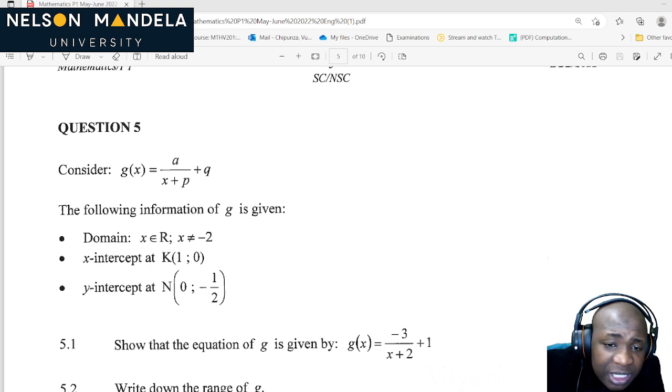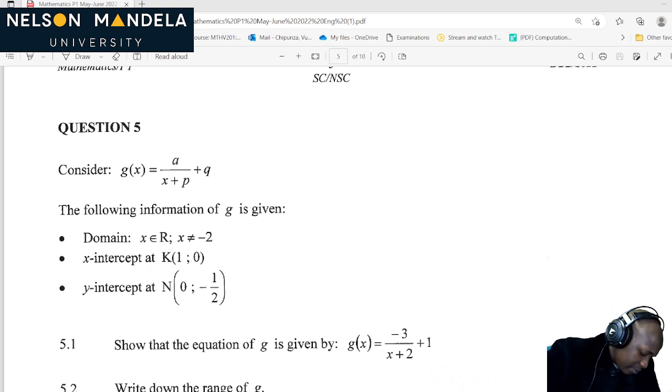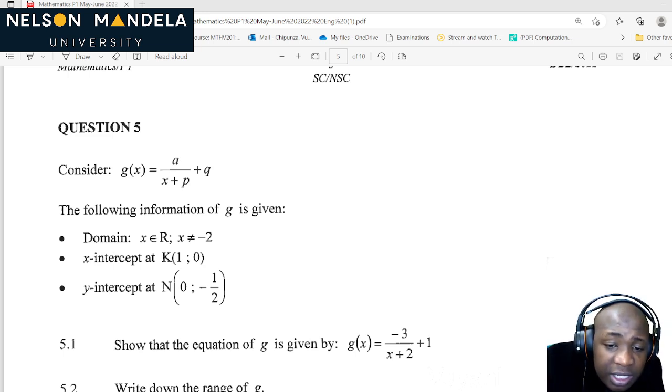The following information of G is given: the domain, x is an element of the real numbers where x is not equal to -2. Then we're also given that the x-intercept is at (1, 0). Then the y-intercept is always -1/2. Show that the equation of G is given by that.